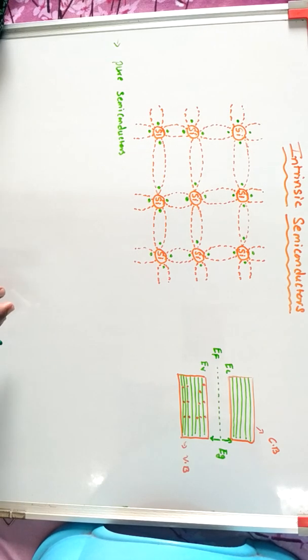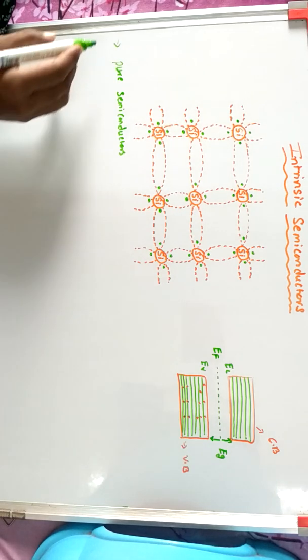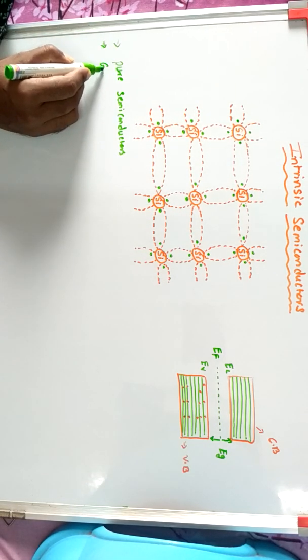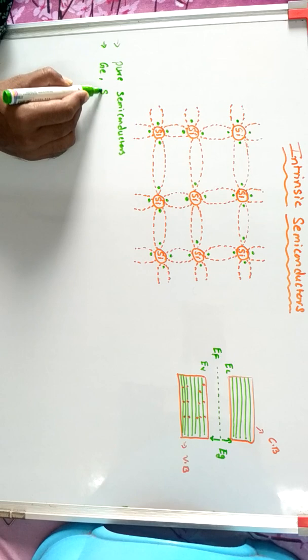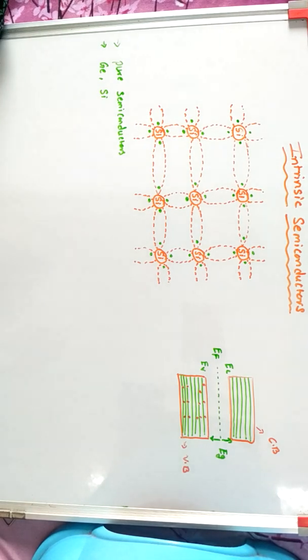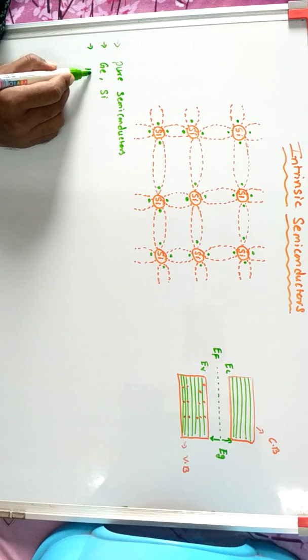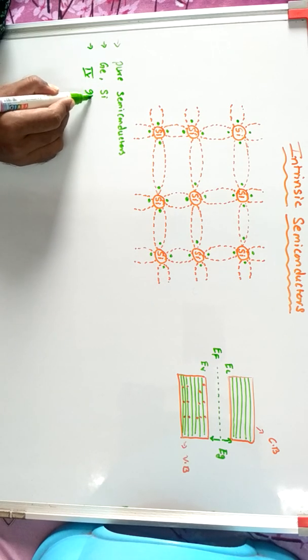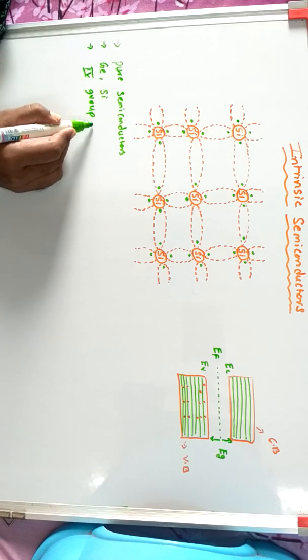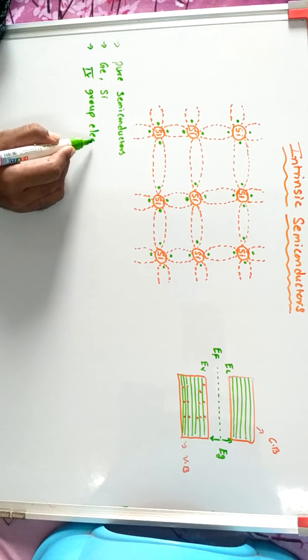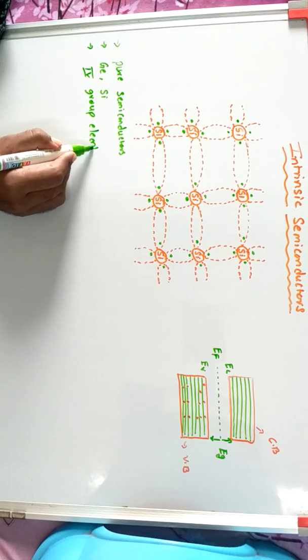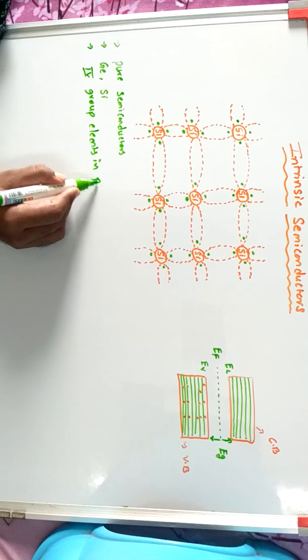The most frequently available semiconductors are germanium and silicon. These are the main examples of intrinsic semiconductors. These semiconductors are fourth group elements in the periodic table.